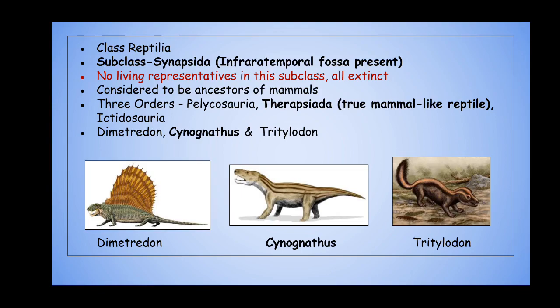In the last session we discussed the subclass Anapsida, the group of animals without any temporal fossae. The examples coming under it were the turtles, the tortoises and the terrapins. And we also discussed an extinct subclass, Parapsida, the organisms with a temporal fossa in the skull, which is the supratemporal fossa. We discussed the extinct organism Ichthyosaurus, its characters, etc.